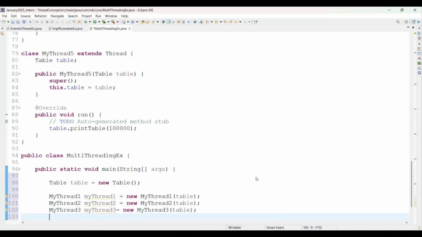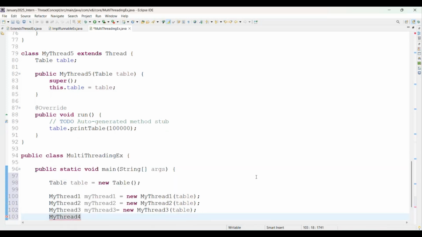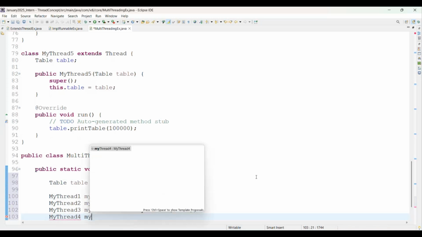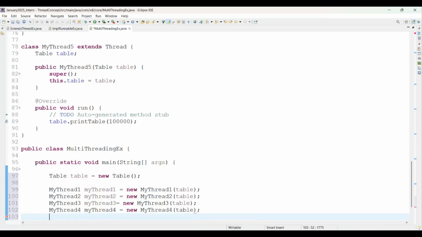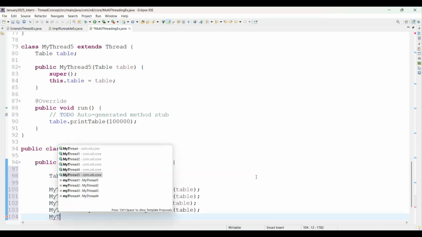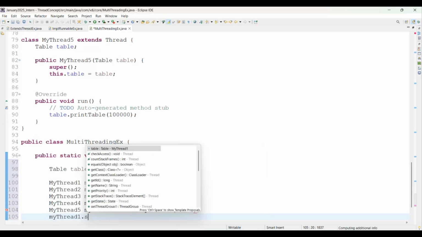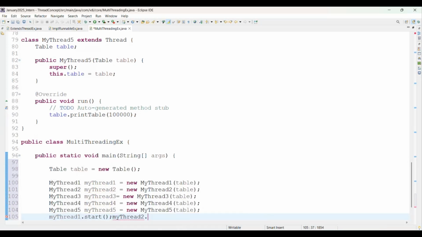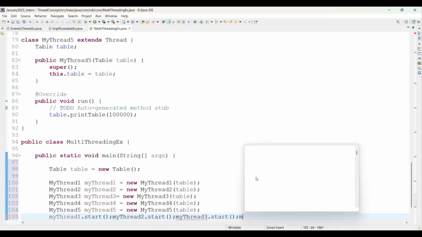Then correspondingly we are going to create here 5 objects. See on screen. This will be my thread 4. Now this is the object I am going to create here. The last one is my thread 5 we are creating here. It means we are passing more than one thread. That's called multi-threading. Now I am just going to call which method? Start method. This will be my thread 3.start, again my thread 4.start, we are calling my thread 5.start.